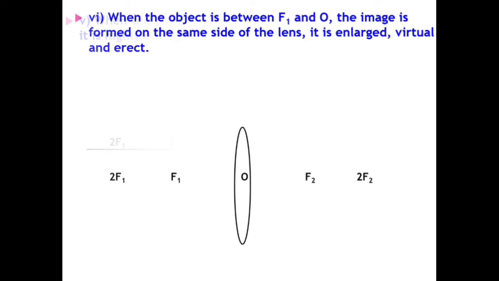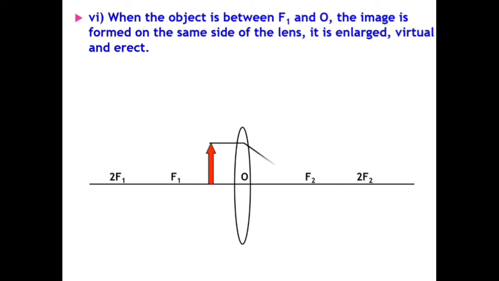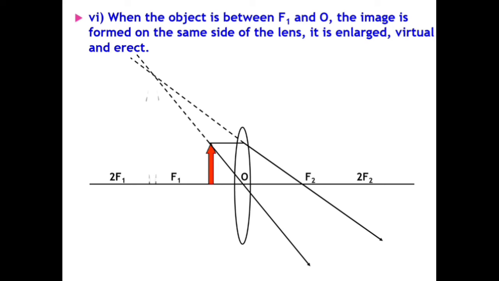When object is between f1 and O, that means between focus and lens, the image is formed on the same side of the object, virtual, erect, and enlarged.